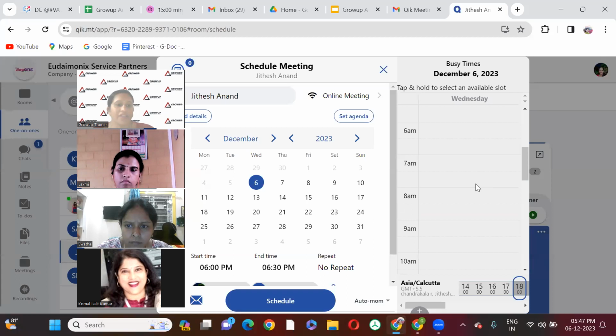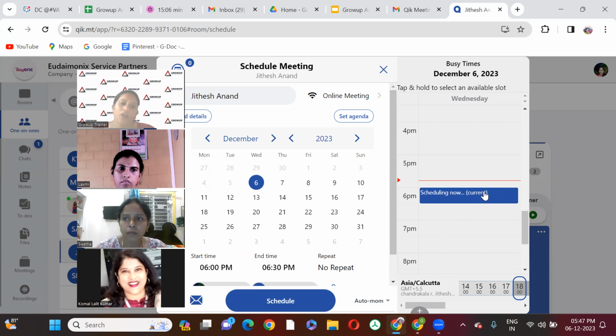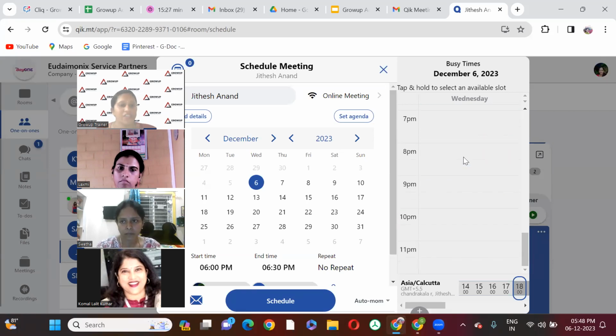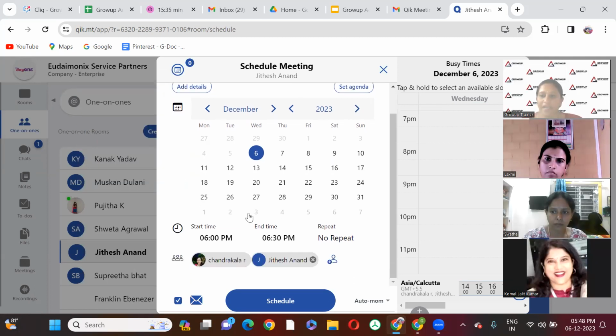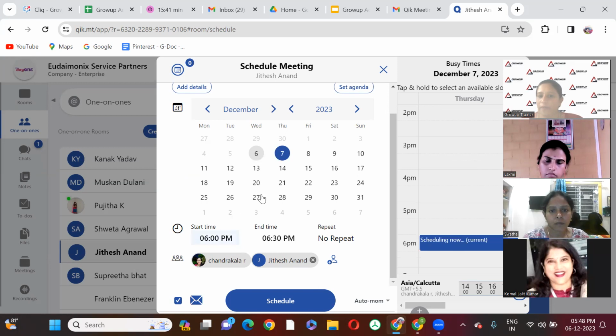If he has blocked his calendar, that means we have to synchronize or merge the Google Calendar. As of now, I'm using three email IDs: one is my Grow Up mail ID, one is my trainer mail ID, and the other is my client mail ID. If I merge all three, I can look at all my scheduled meetings from here. If my client has merged his calendar and given me access, I can check from here whether he's busy or not. Based on that, I can look into his calendar blocking, and then go and schedule the meeting and set the time.